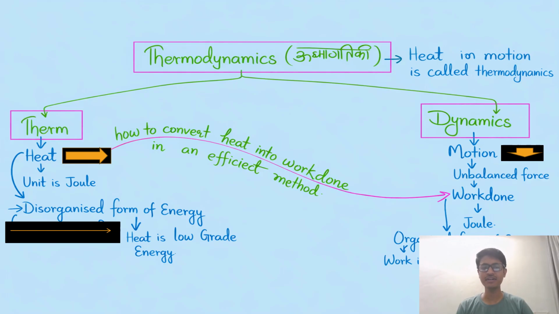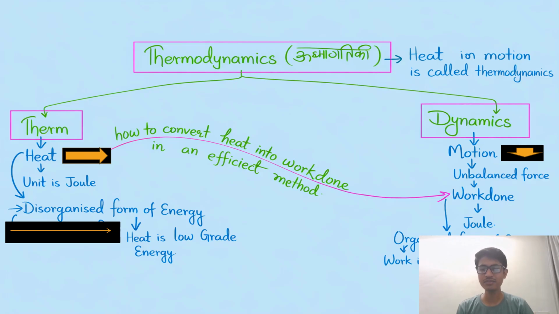Therm, which is the disorganized form of energy, is categorized as heat, and heat is a low grade energy. And dynamics means motion, then unbalanced force, then work done. This is an organized form of energy. Work is an organized form of energy, and it is a high grade energy.